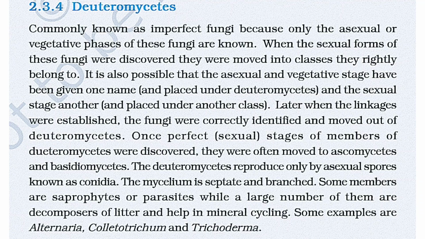Later, when the linkages were established, the fungi were correctly identified and moved out of Deuteromycetes. Once the perfect, that is sexual, stage of the members of Deuteromycetes was discovered, they were often moved to Ascomycetes and Basidiomycetes. The Deuteromycetes reproduce only by asexual spores known as conidia.